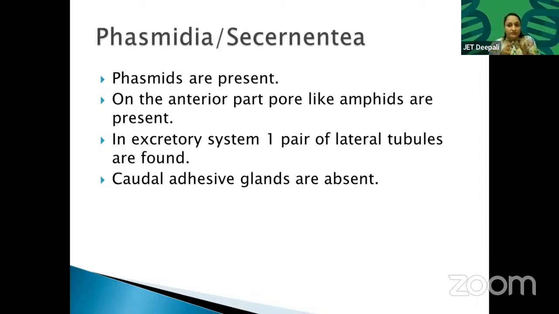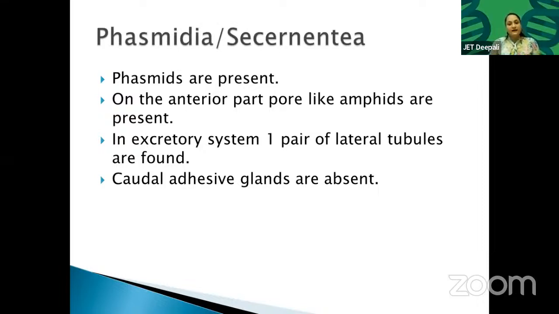So try to distinguish. If I give a question to distinguish between the Aphasmidia and Phasmidia class, this is a comparison. Aphasmidia have a less developed excretory system, and Phasmidia have a developed one, with one pair of lateral tubules. Everything is lateral, nothing is ventral. Lateral means longitudinally arranged, because the organism is cylindrical in shape.